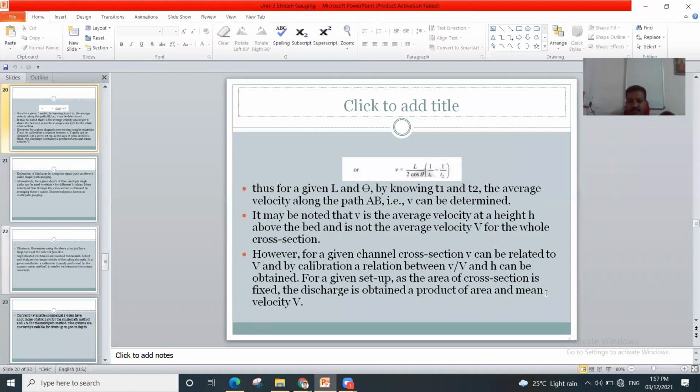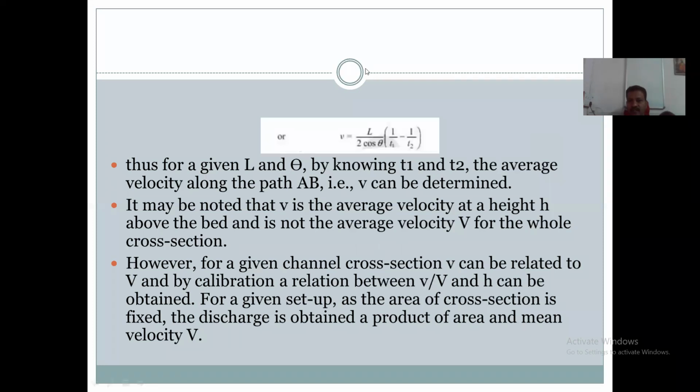Discharge is equal to area into mean velocity. Q is equal to area into velocity. From this formula, we get the discharge.